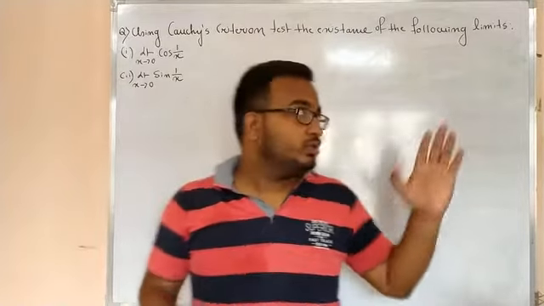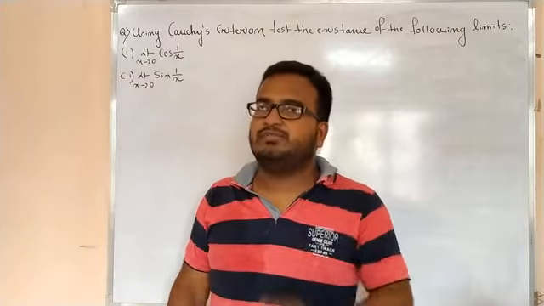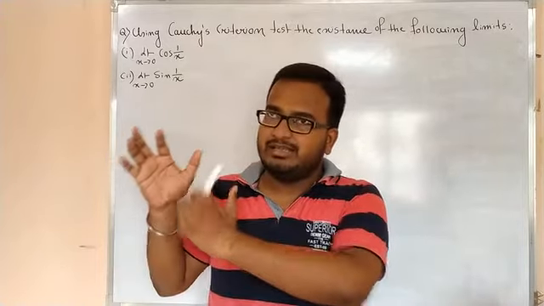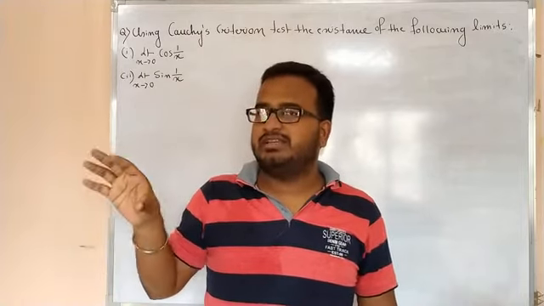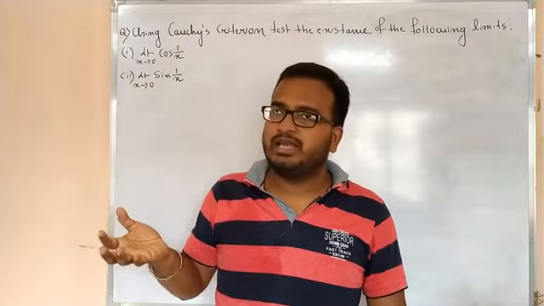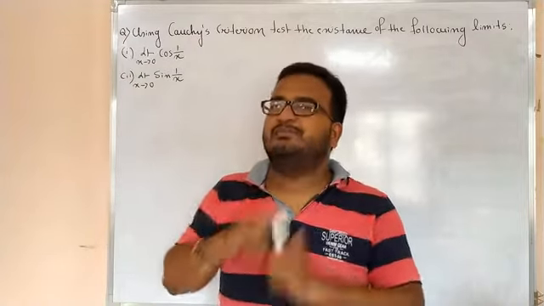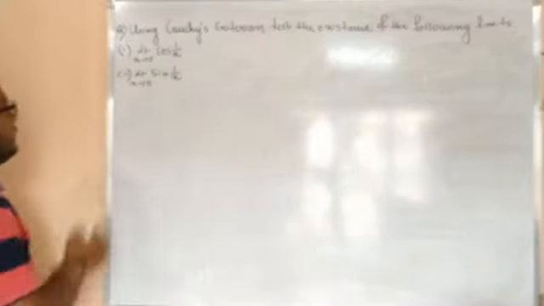Okay, so we will prove this by contradiction method. First of all we assume that the limit exists, then by assuming that the limit exists we will use the definition of Cauchy's criteria, and somewhere I will show that some absurd statement will come. Okay, so let us see how to show this. The solution.